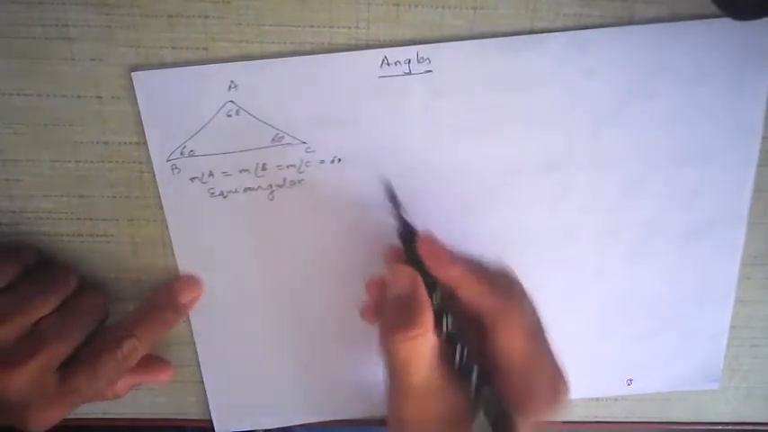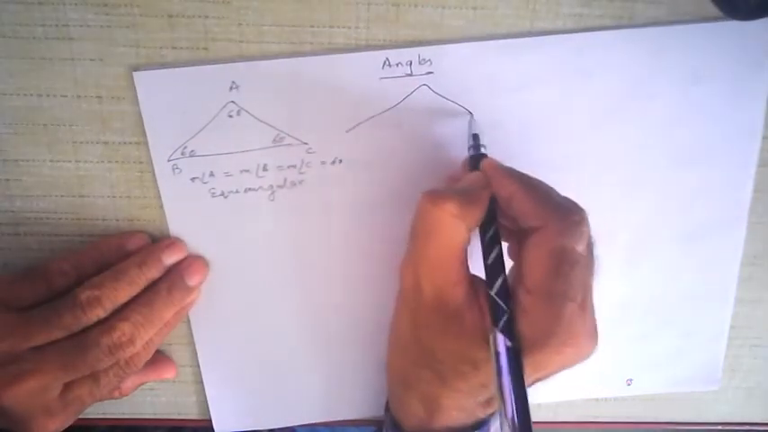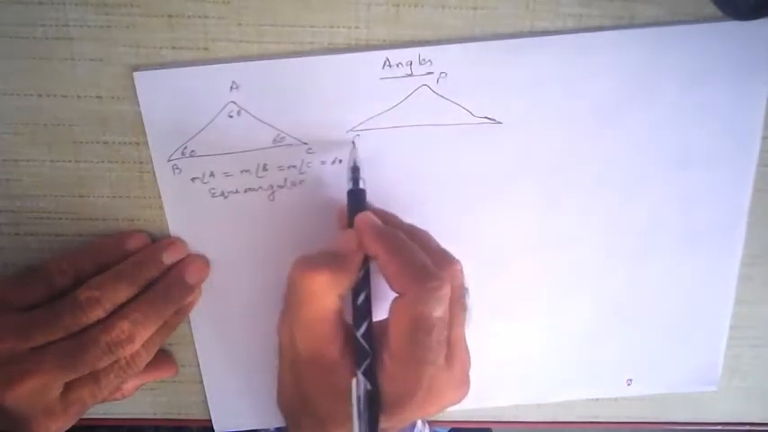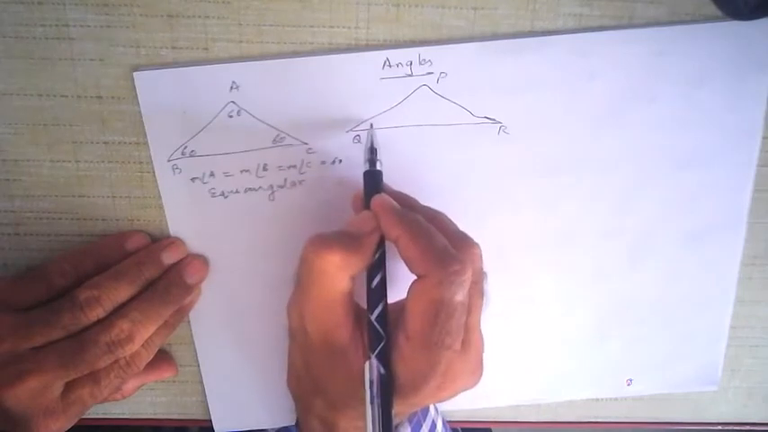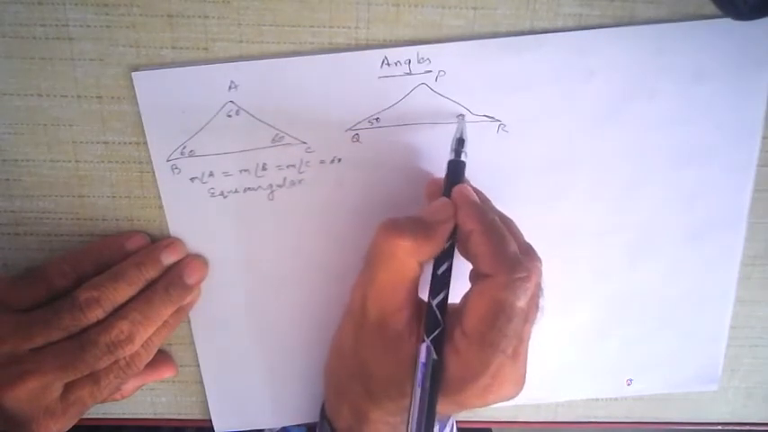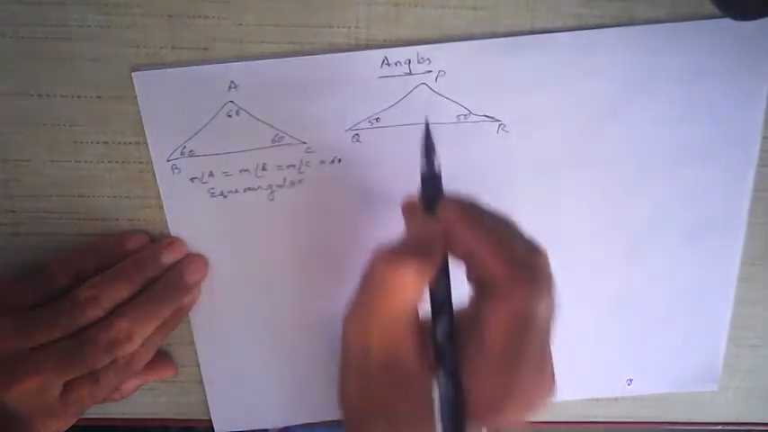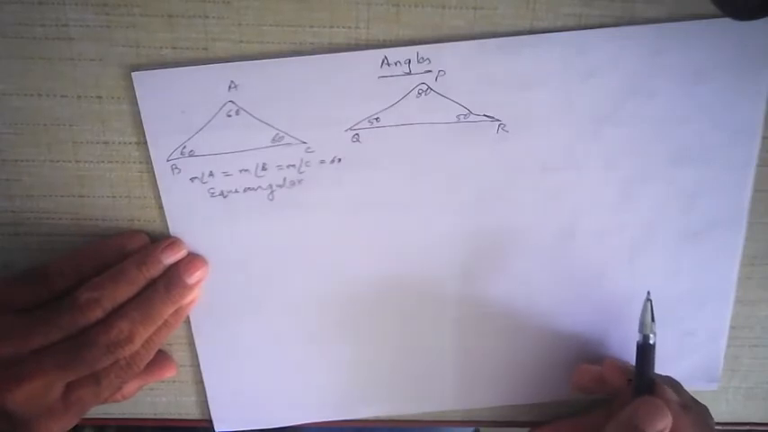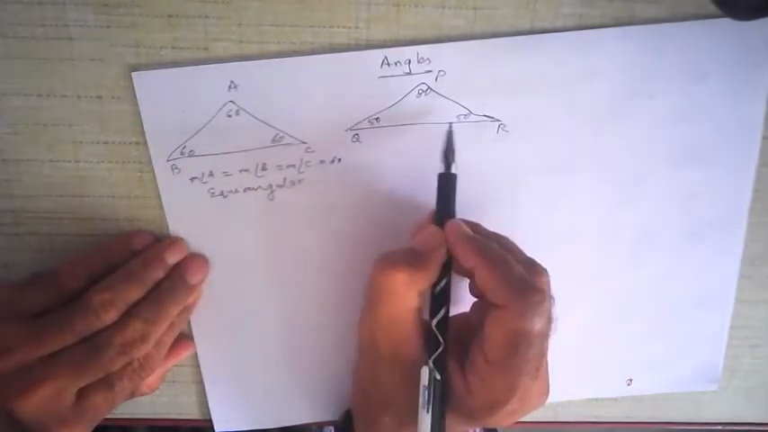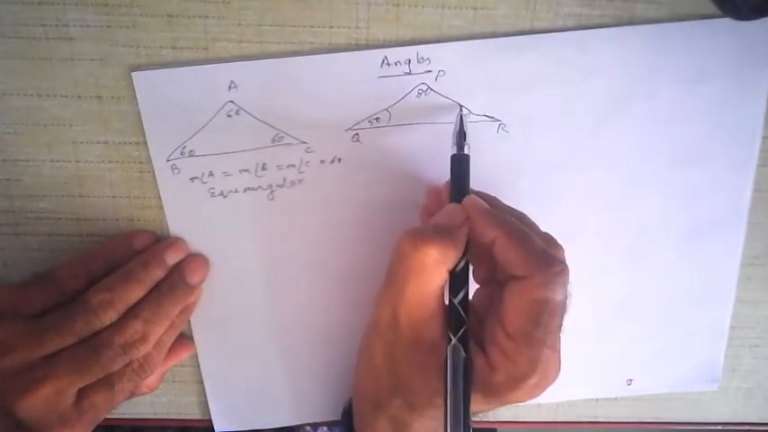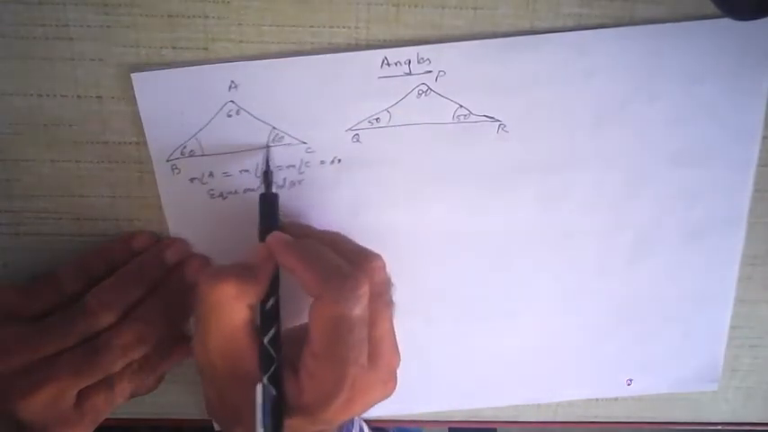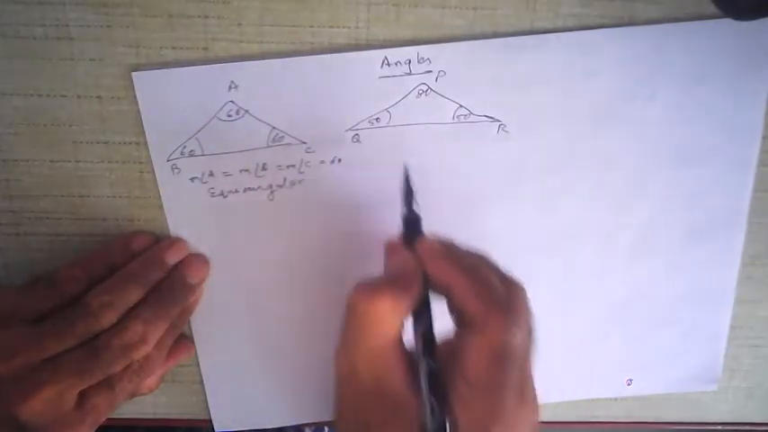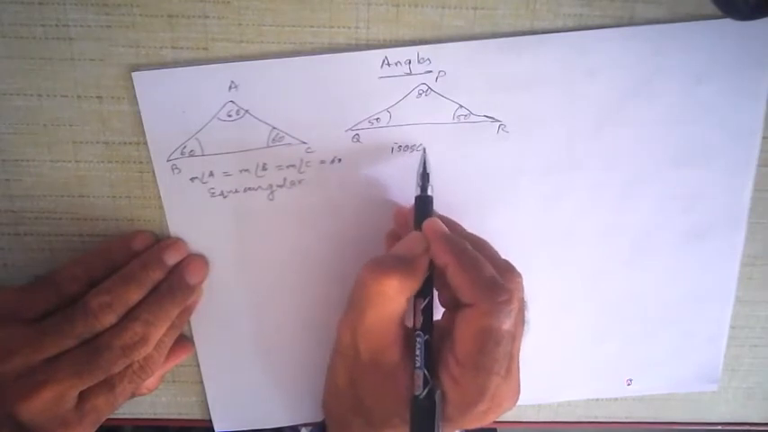Then we have a triangle in which two angles are equal. Here I have triangle PQR in which two angles are, suppose, 50 degrees and 50 degrees. 50 plus 50 is 100, so this has to be 80 degrees. The sum of the three angles has to be exactly 180, not less, not more. So two angles are equal, whereas earlier all three angles were equal. Therefore such a triangle in which two angles are equal is also called an isosceles triangle.